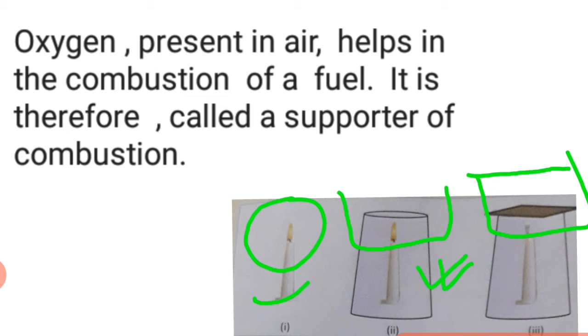In the first case, the candle burns very brightly because of sufficient supply of air from the atmosphere. In the second case, the candle flame becomes sooty and flickers as there is insufficient supply of air. In the third case, the candle flame is put off because the supply of air is completely cut off.